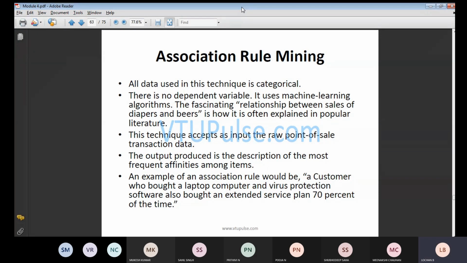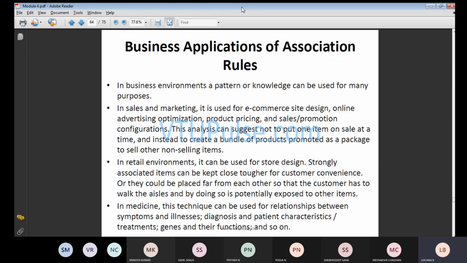So in this case the customer is going to buy the laptop computer, and along with that you will be buying the virus protection software. In that case we will be having a service plan with respect to 70% of that particular rate. So, business applications of the association rules.